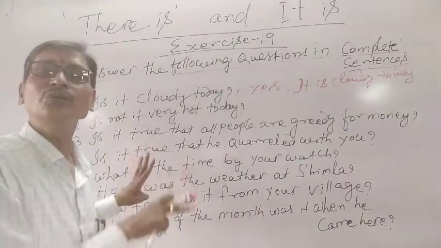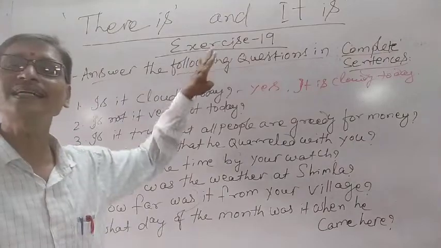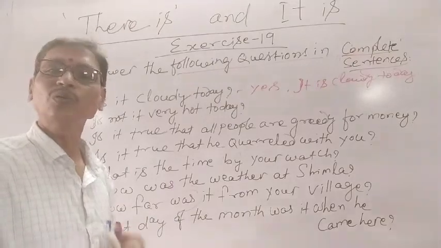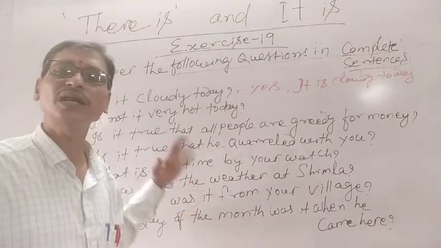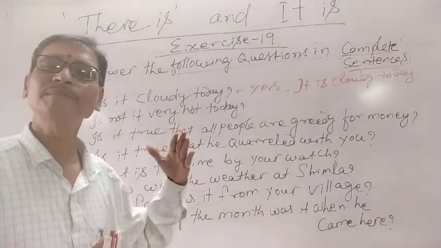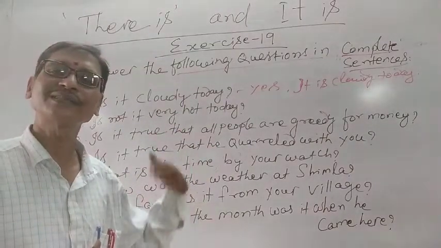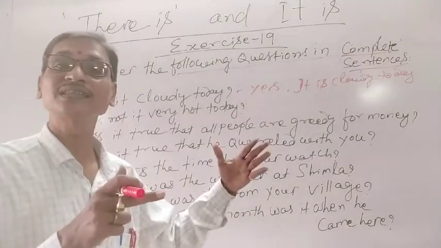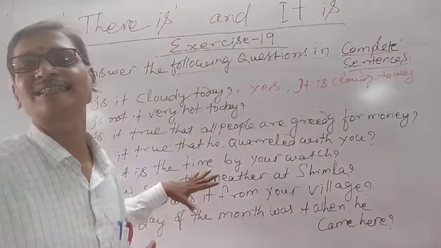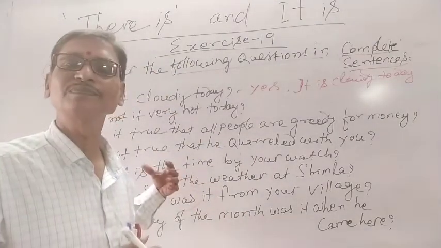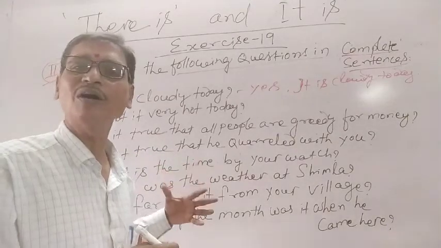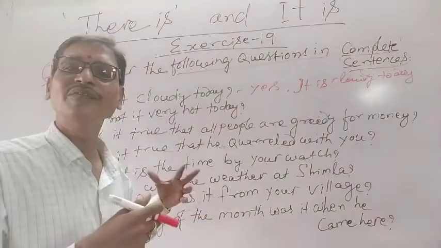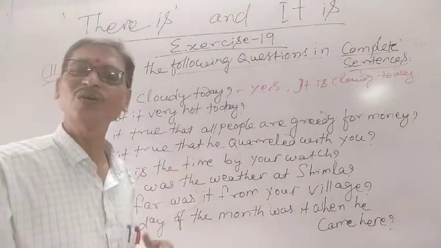Understand? So we understood today exercise 19, part 1 and part 2. We understood the use of the introductory it, to talk about time, weather, distance, situation, and to express a phrase or a clause. I am sure you understood them. After understanding them, write them in your notebook, and that will be evaluated whenever you submit your notes again.